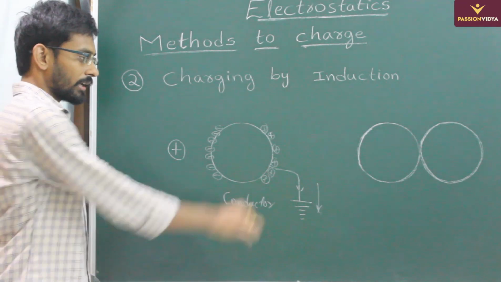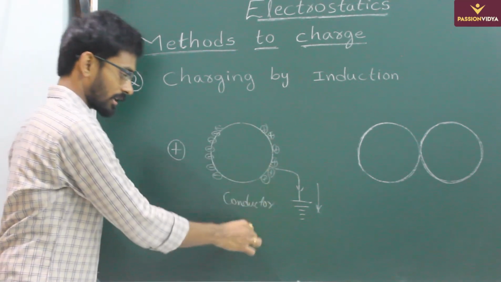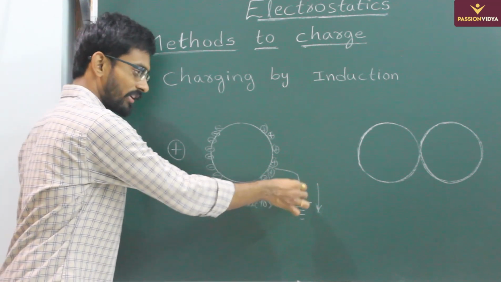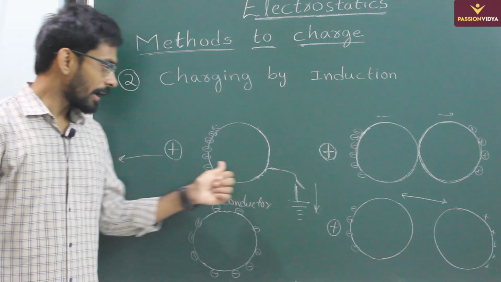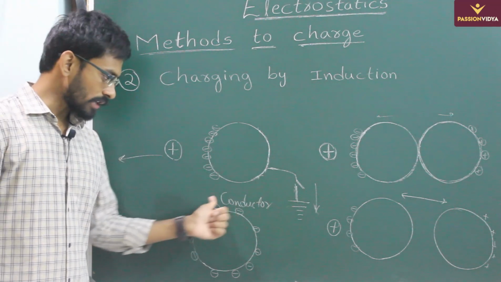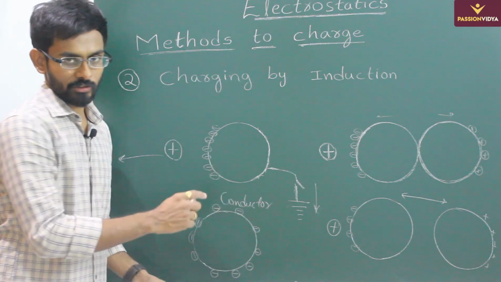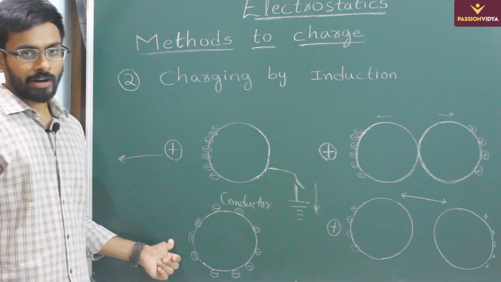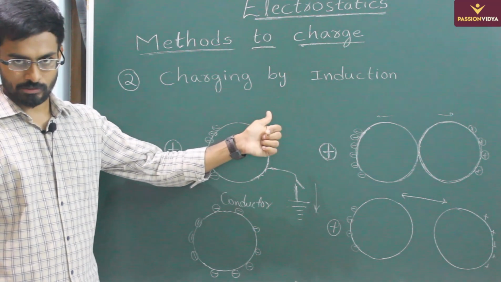So finally the positive charges will disappear and the net charge on this conductor will be negative. So we will disconnect this. Once this connection is removed and this positive charge is taken away from the conductor, the negative charge on the conductor will redistribute uniformly over the surface. So this is the process of charging a conductor by induction.